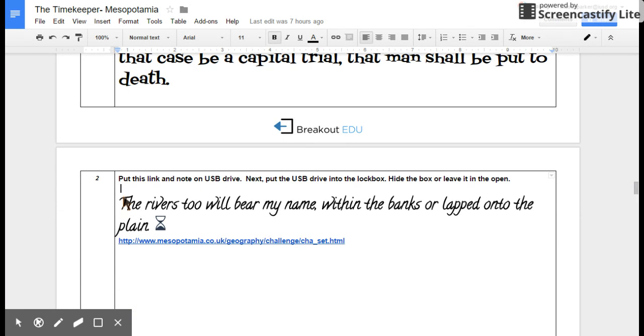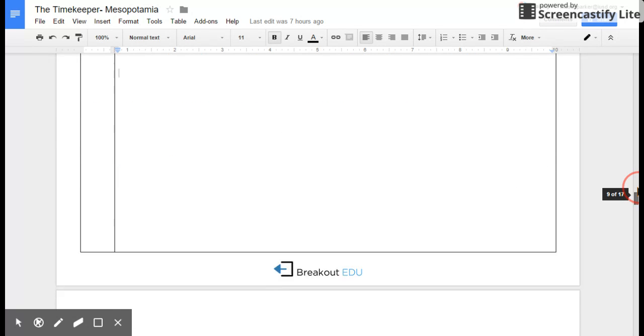Inside the lockbox, the students will find a USB flash drive. The flash drive will be preloaded with this short riddle and with this URL. So the students will make the link between this riddle, which talks about a flood, and then also flood is mentioned in this website, which talks about Mesopotamian agriculture. So if the students try the combination FLOOD, flood, in the word lock, then that will open one lock. Then students will have their first lock off.